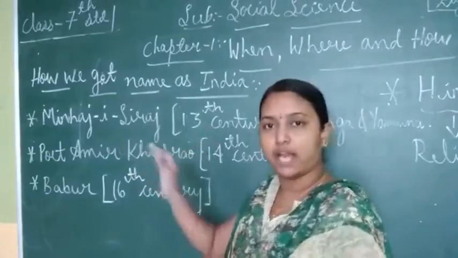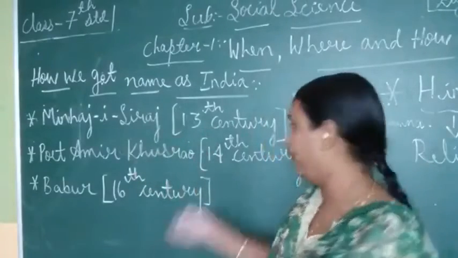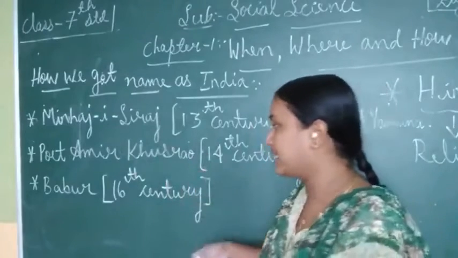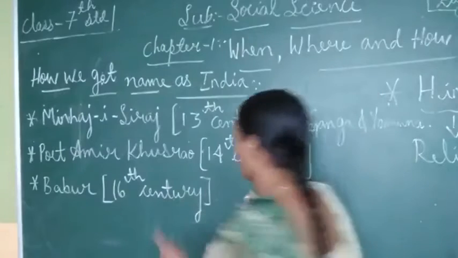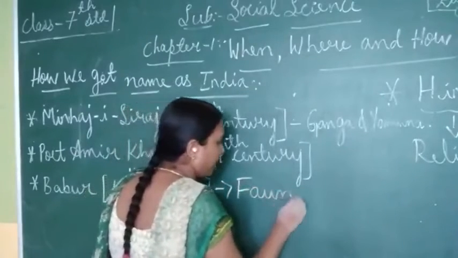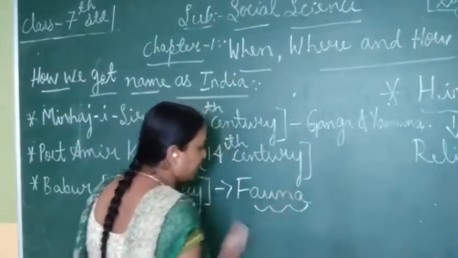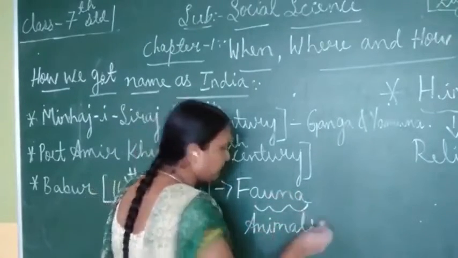Poet Amir Khusro gave Hindustan without any boundaries in the 14th century. And in the 16th century, Babur gave the name Hindustan depending upon the fauna, which is nothing but animals.